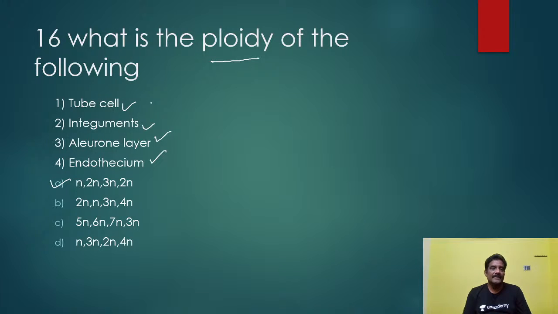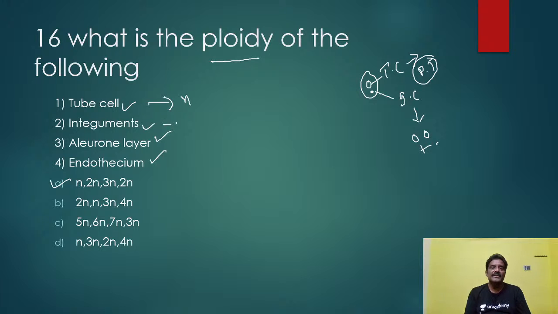Tube cell, you know very well. In the pollen grain there will be a tube cell, and here what is it? Generative cell. This is the tube cell, this is the generative cell. The generative cell will produce male gametes, but the tube cell is responsible for formation of the pollen tube. So this is haploid. The pollen grain is haploid.